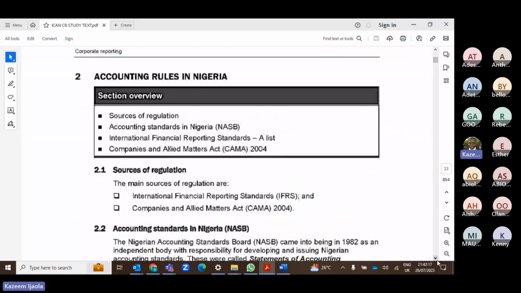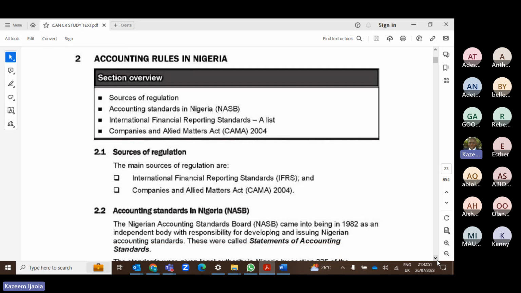So that's just from the international perspective. The basic thing you need to understand under the international perspective, which I've explained, is the definition of convergence and harmonization of accounting standards, then the advantages and the disadvantages, and the history of IAS, how it started and how it was changed to IFRS. The transition from IAS to IFRS, you need to understand the process the same way I have explained.